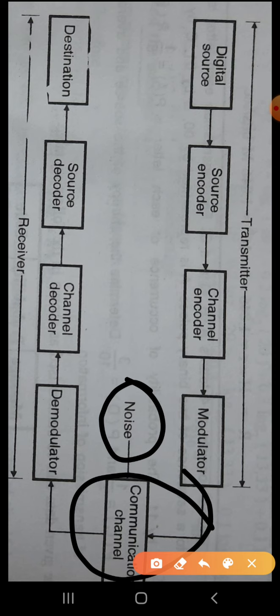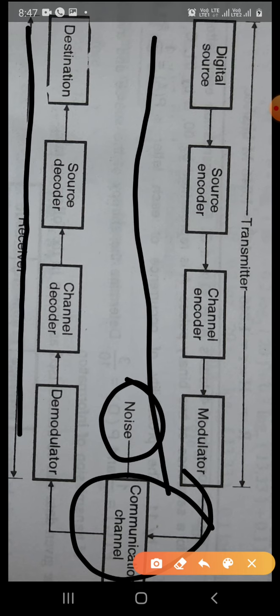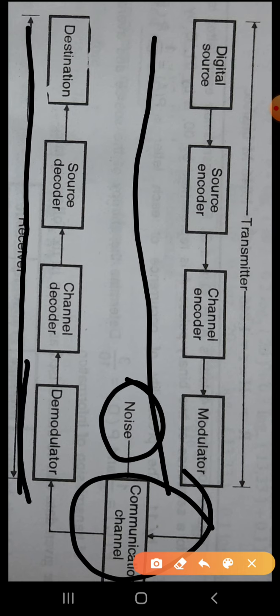As per the block diagram, we have discussed the transmitter, and this is the part of the receiver. Here we have the demodulator, then the channel decoder, then the source decoder, then the destination at the receiving point. Now I want to talk about some channel models which will be useful to design codes.